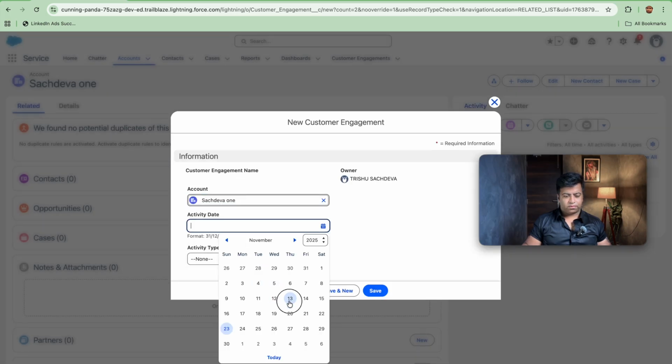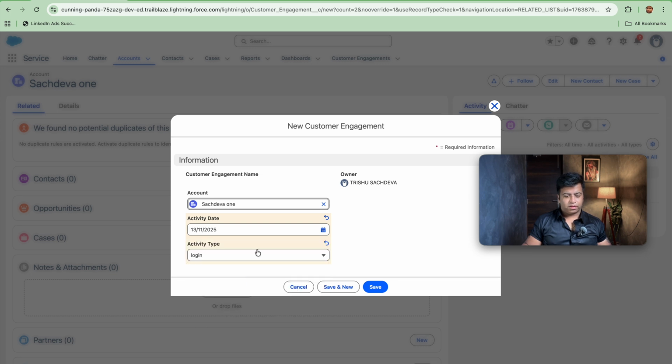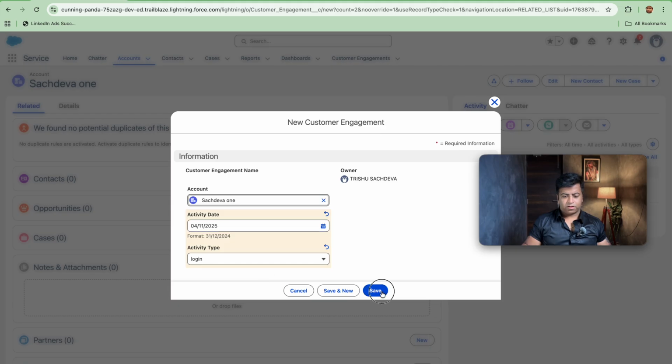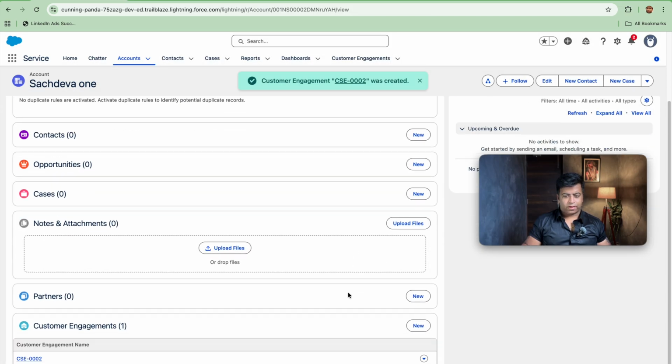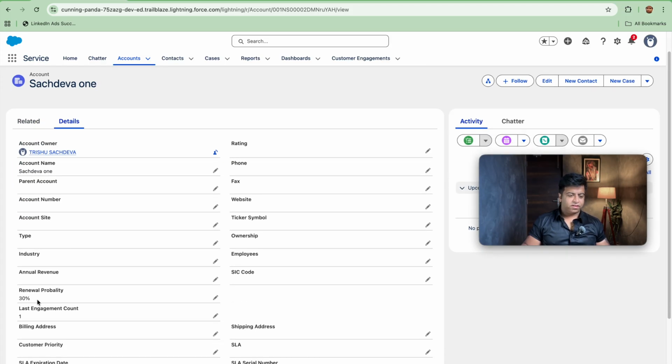Let's set the activity date as login, and instead of this, let's set it as the 4th of November 2025. As soon as we create this, we will be checking our record here. You are seeing that renewal probability is equal to 30% because it is greater than or equal to 1, and engagement count is 1. Similarly, if I create multiple records, my customer engagement last engagement count will keep increasing. So this completes our trigger number 128.